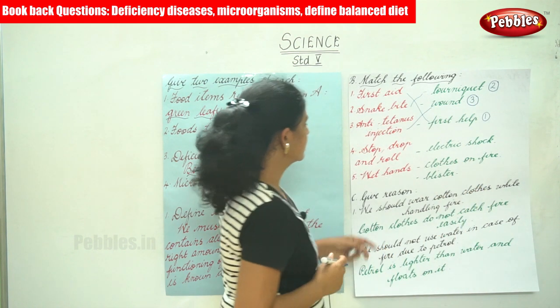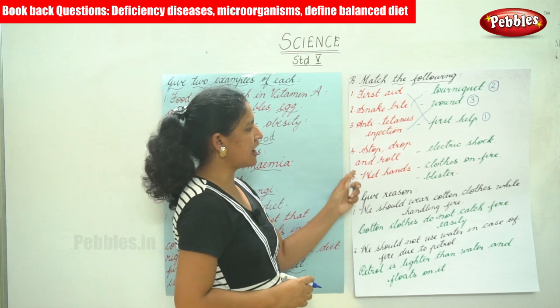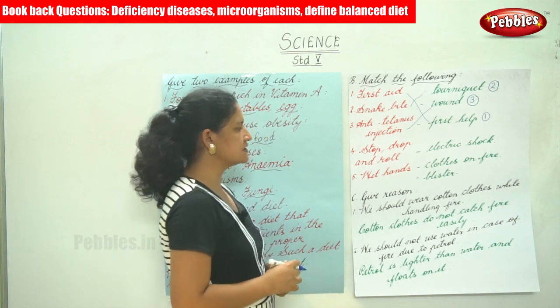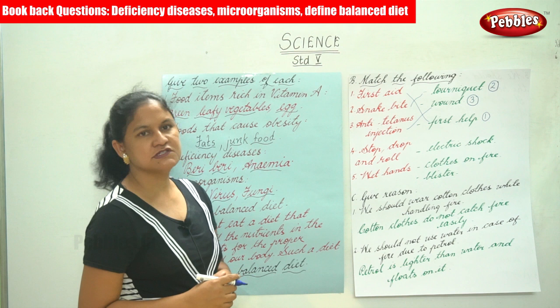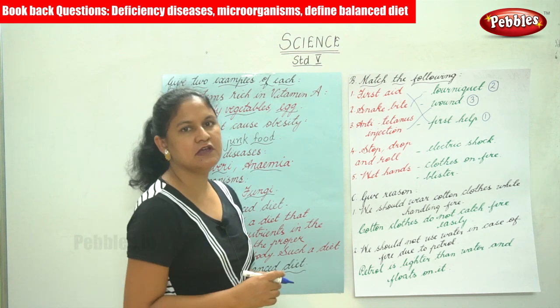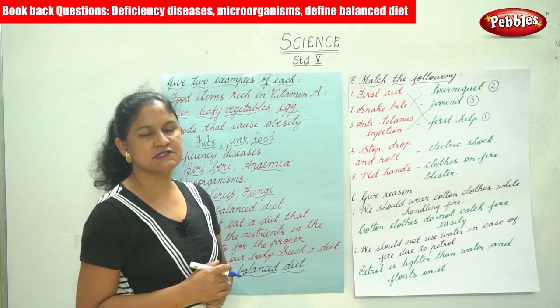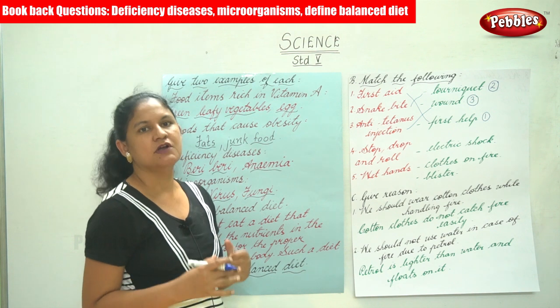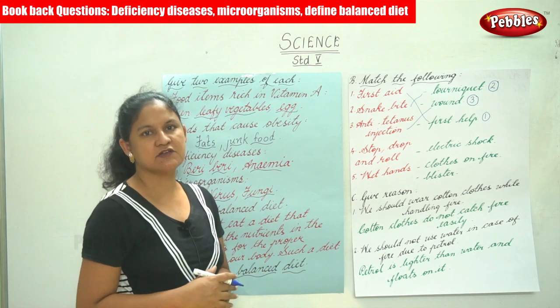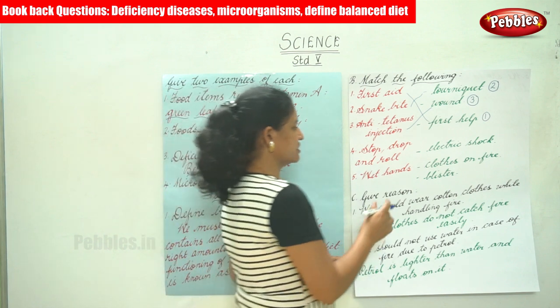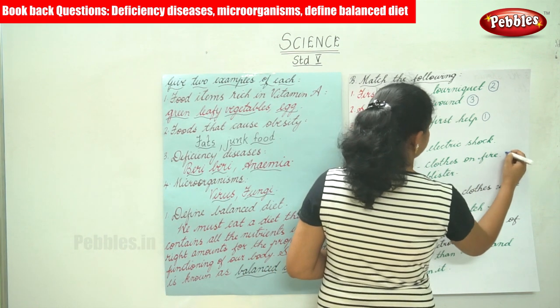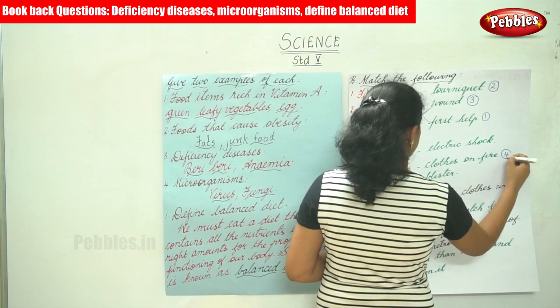The next is stop, drop and roll. When clothes catch fire, we should not panic. Instead, we need to stop, drop and roll till the fire is extinguished.